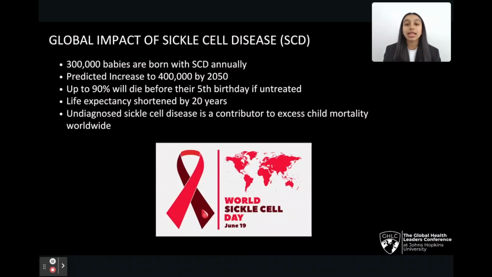Sickle cell disease has a significant global impact. 300,000 babies are born with sickle cell disease annually. This number is predicted to increase to 400,000 by 2050. 90% of these children will die before their 5th birthday if untreated. And for those living with sickle cell disease, life expectancy is shortened by 20 years. Undiagnosed sickle cell disease is a contributor to excess child mortality worldwide.